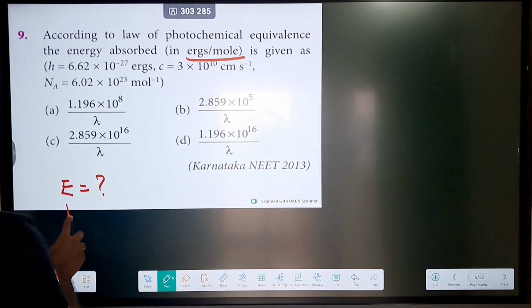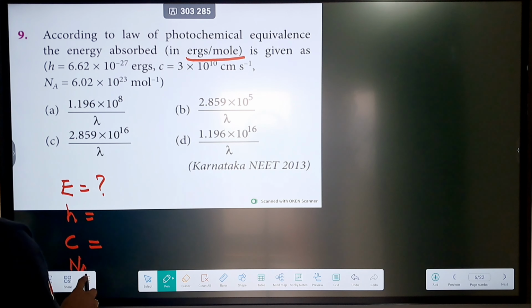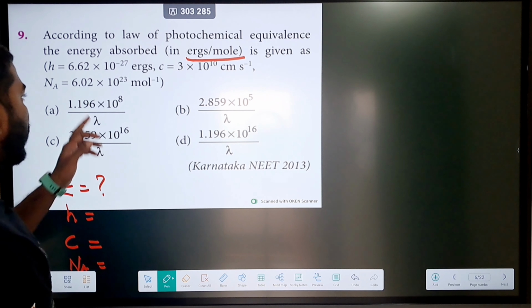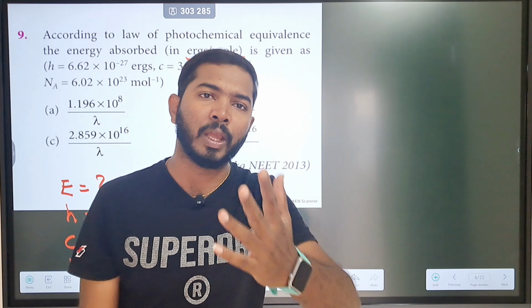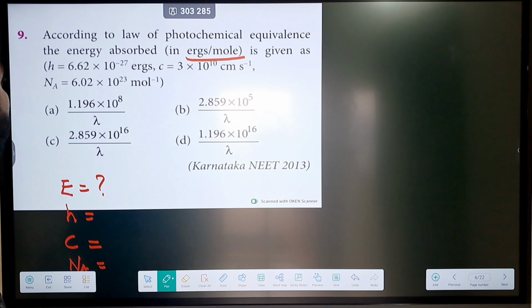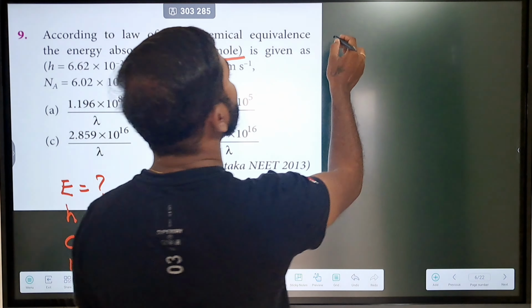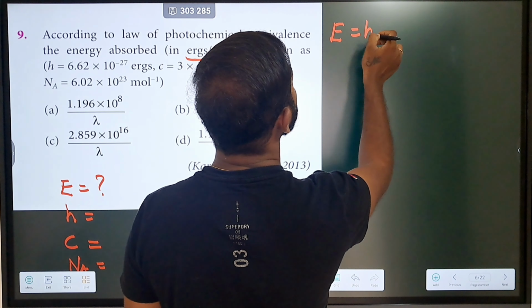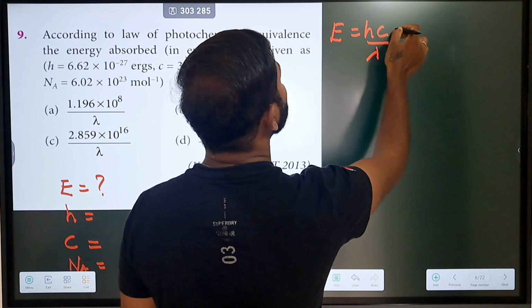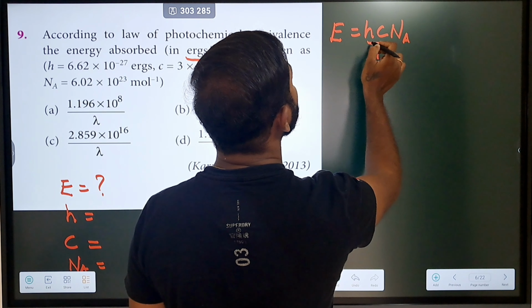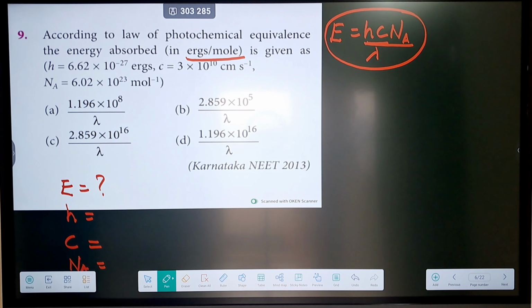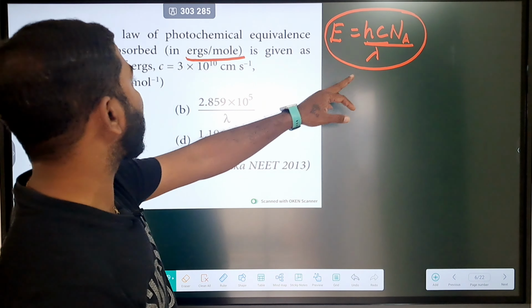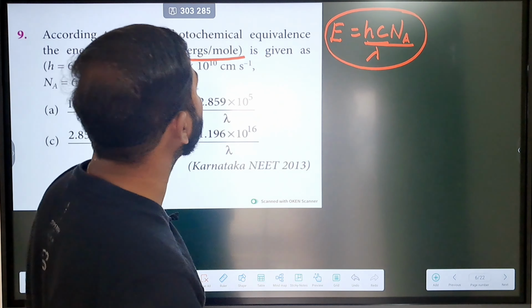They gave the h value, they gave the c value, and they also gave the Avogadro number value as well. And in your final answer, if you see, the lambda will be as it is, so no need to worry about the lambda. Let us now move on to the relevant equation. Actually we know that E is equal to hc by lambda. But since we are having photochemical equivalence, we need to take the Avogadro number also in the calculation. So that's it. If you just substitute all the values in that, then we will be able to get our answer easily.